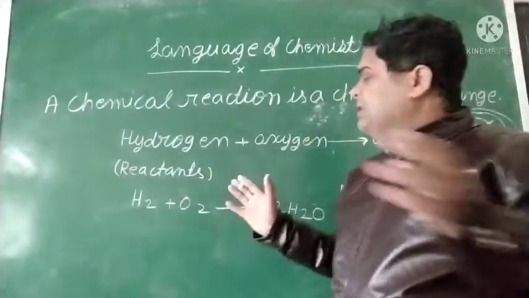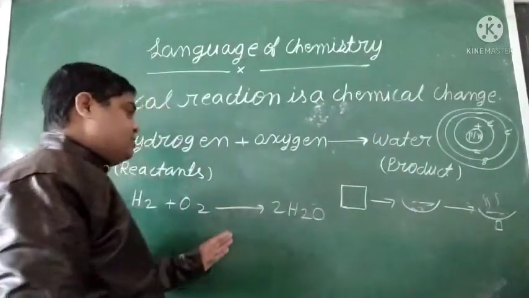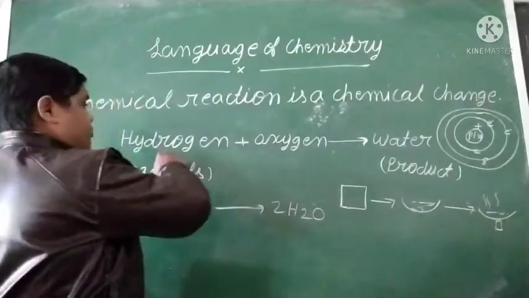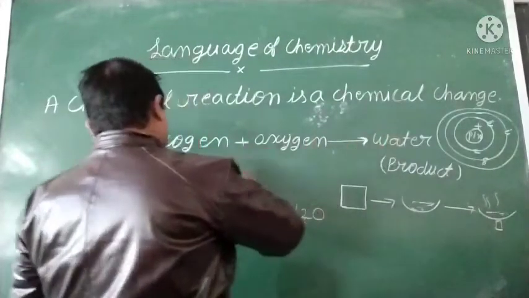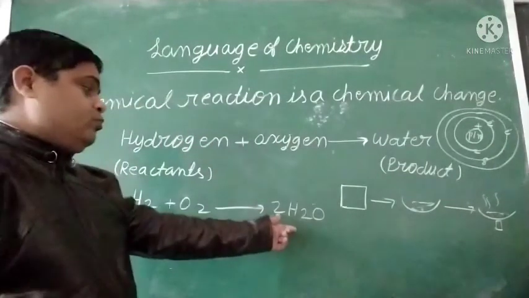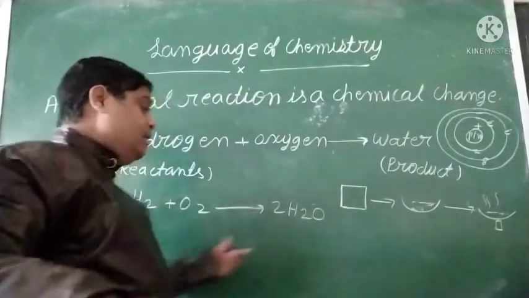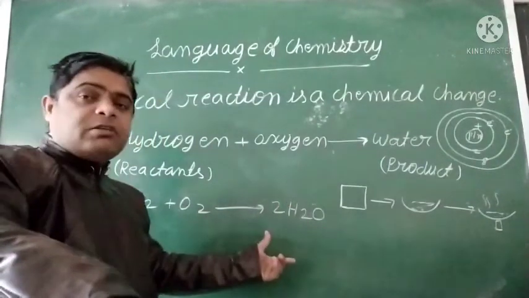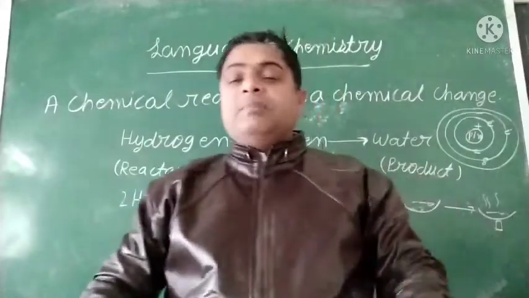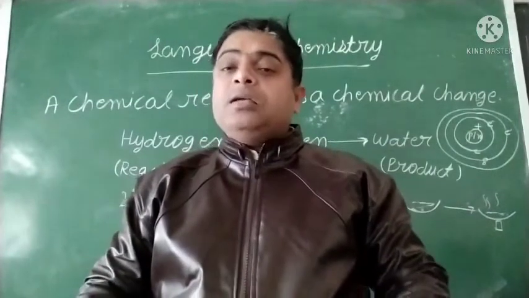So students, chemical reactions are represented in two ways: one is the word equation, second is the chemical equation. Word equation means, like, hydrogen plus oxygen forms water. This is the word equation. And see, H2 plus O2 forms H2O. This is the chemical equation. So what is the chemical equation? The symbolic representation of any chemical reaction or any word equation is known as the chemical equation.